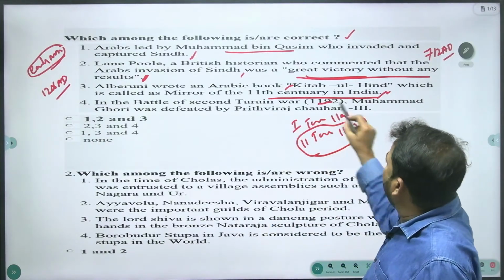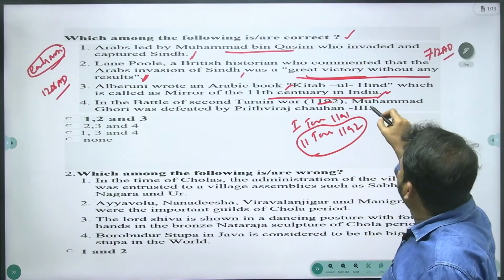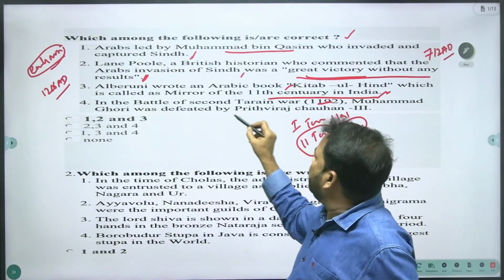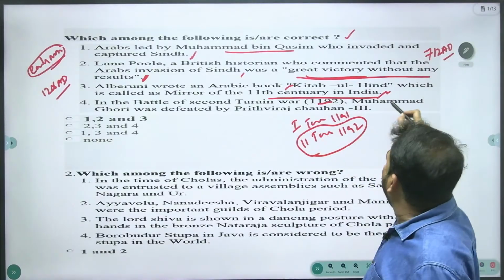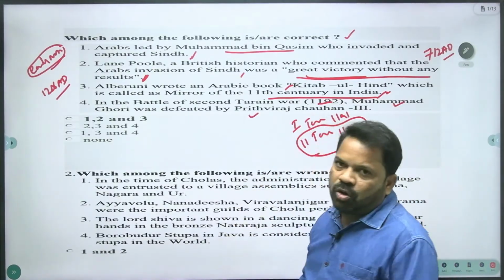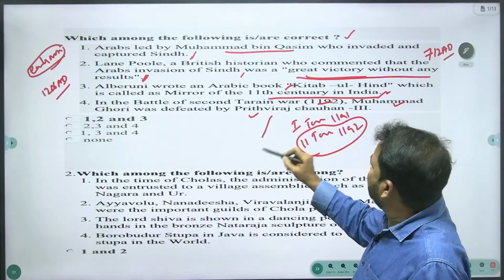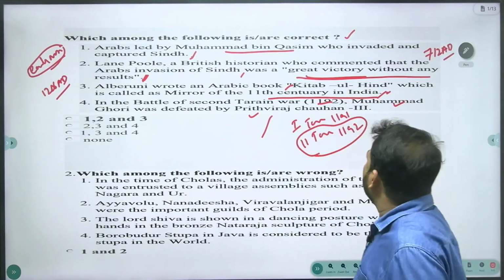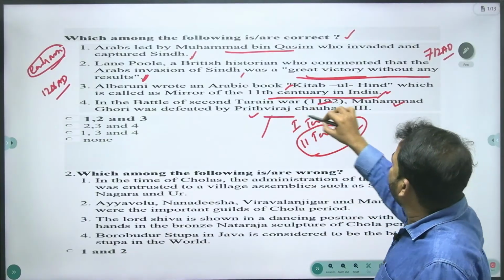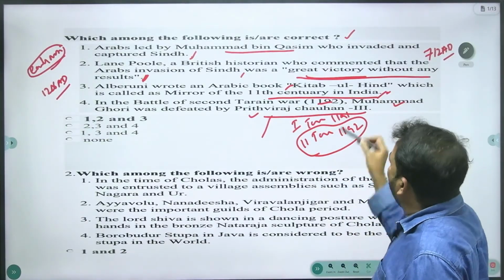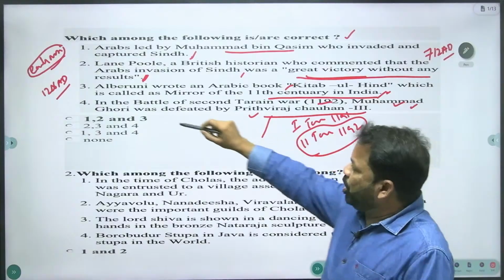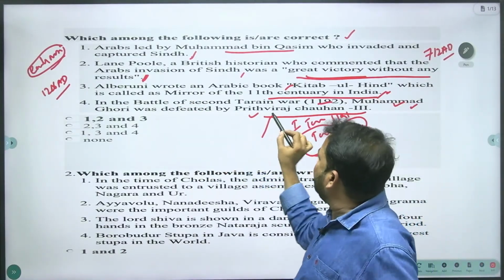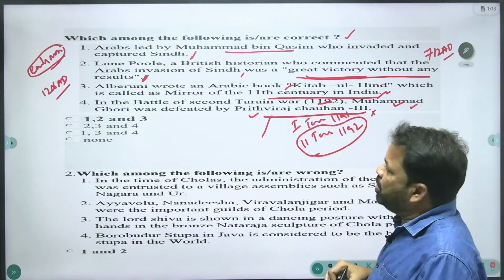In the Second Tarain War of 1192, between Muhammad Ghori and Prithviraj Chauhan III, who belongs to the Rajput Chauhan dynasty, Prithviraj Chauhan III was defeated by Muhammad Ghori. But here the statement is that Muhammad Ghori was defeated by Prithviraj Chauhan. This is the wrong statement.